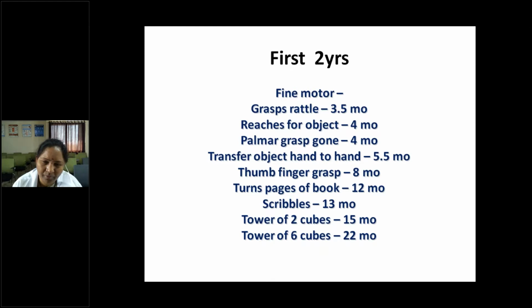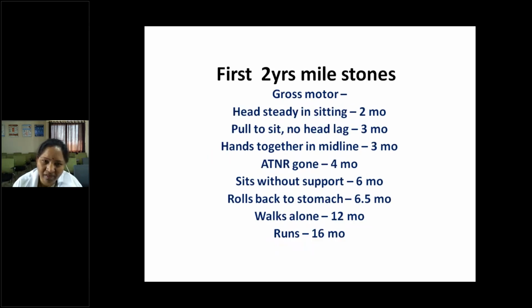If you are unable to remember all, then at least the main ones. In gross motor, remember when the head control comes, when the child is able to sit without support, stand without support, walk alone without any support, when the child runs, and when the child is able to jump, hop and skip. Like that you can remember for gross motor.